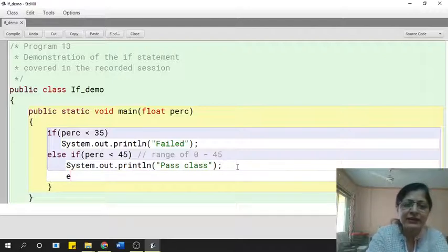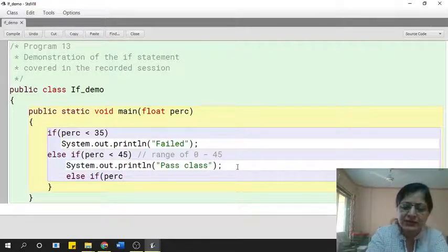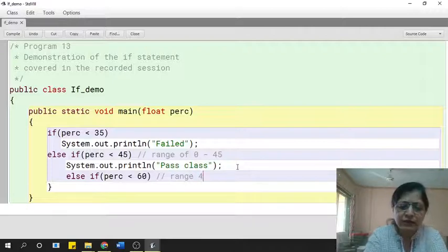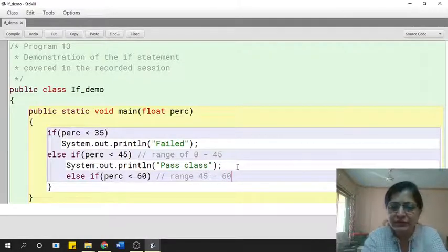Then I write another else statement here. Else if, now I want to check whether the percentage is less than 60. That means here we are checking for the range of 45 inclusive, 45 to 60. That means even if it is 45, it will fall into this range.